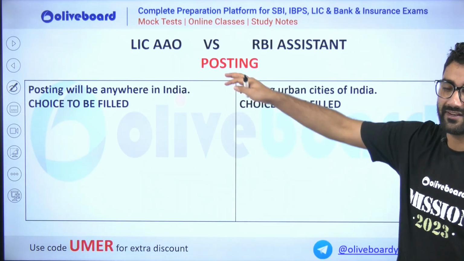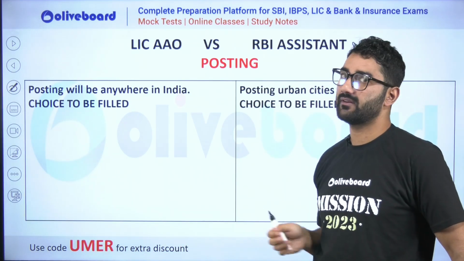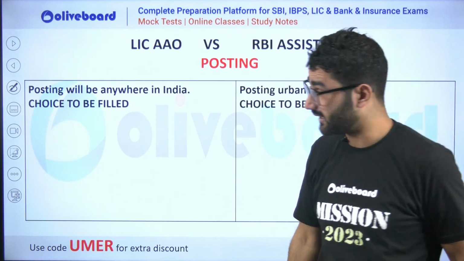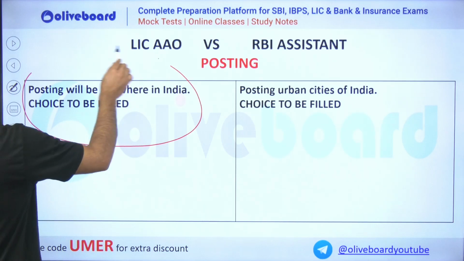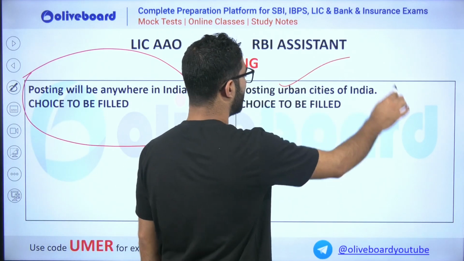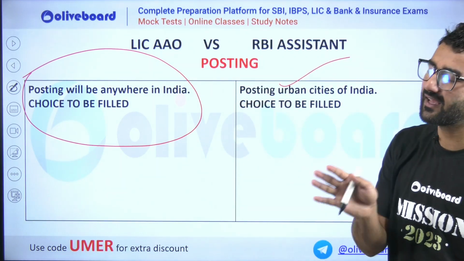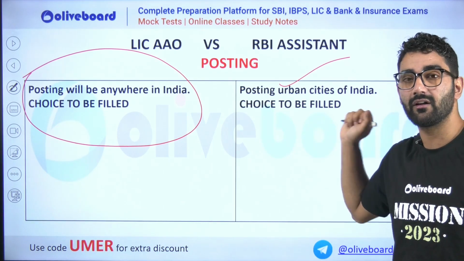Now, you got selected, either as LIC AAO or RBI assistant. Sir, where will my posting be once I am selected? Definitely, this is an important point. Posting can be anywhere in India, with a choice to be filled, but if you talk about the RBI centers, sub-centers and headquarters, they will be in urban cities only.